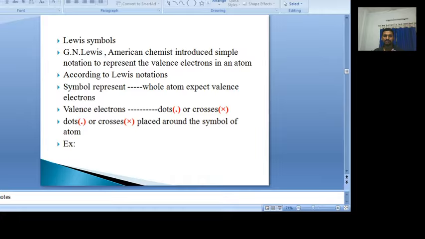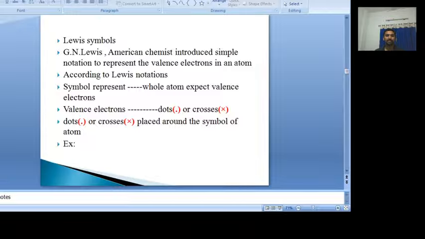He also introduced the Lewis symbols. So what is meant by the Lewis symbol? A Lewis symbol simply represents how many valency electrons are present in an atom. While writing the Lewis symbol, we write the symbol of the atom, suppose hydrogen, we write H, which clearly indicates the whole atom except the valency electrons. The valency electrons are represented with dots or crosses. These dots or crosses are placed around the symbol of the atom.